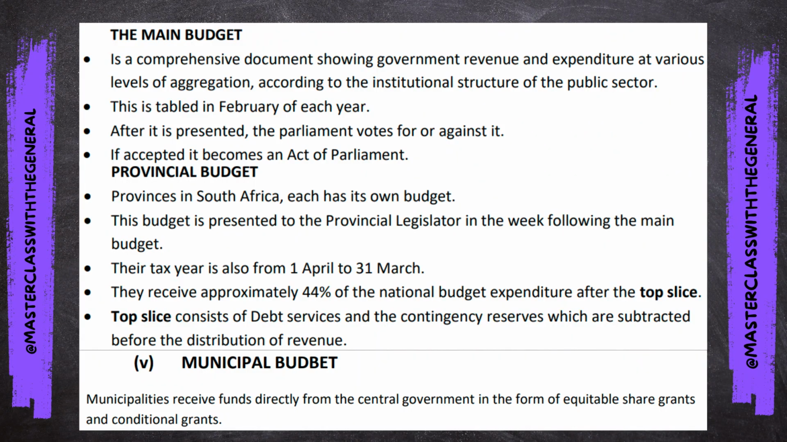The municipal budget. Municipalities receive funds directly from the central government in the form of equitable share grants and conditional grants. So the municipalities also receive money from that national budget directly from central government for what they will spend in their different municipalities, which means all municipalities will report to the central government on how they spent the money, and all provinces are also accountable to the government on how they spent the money.